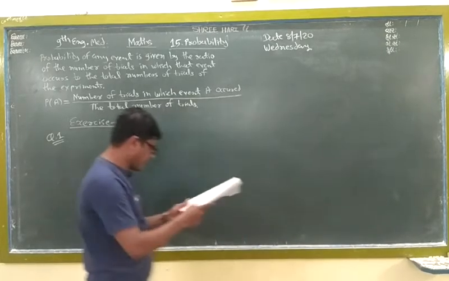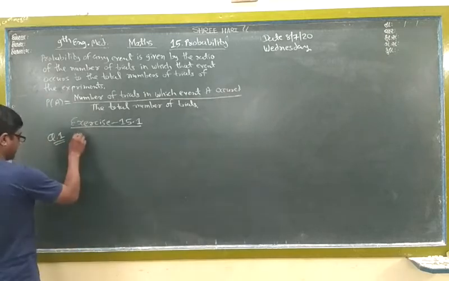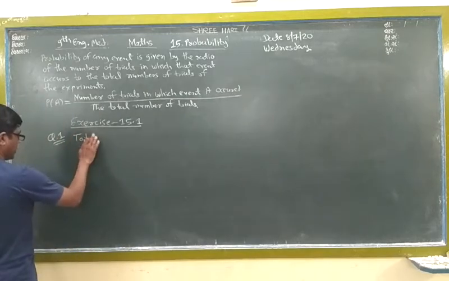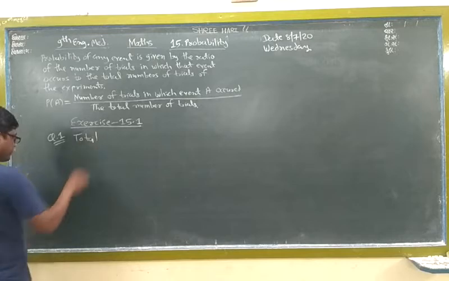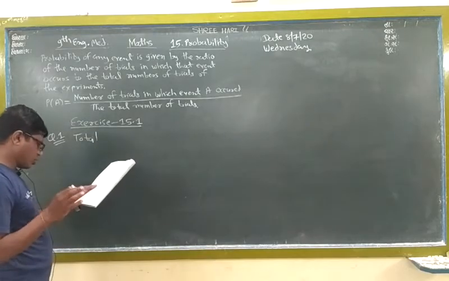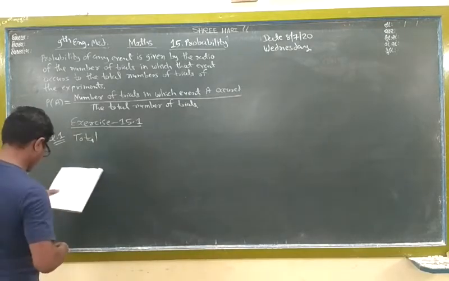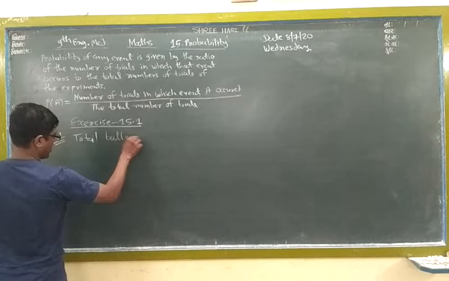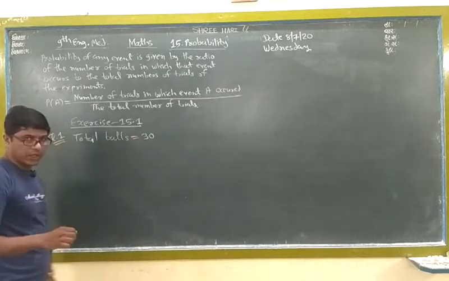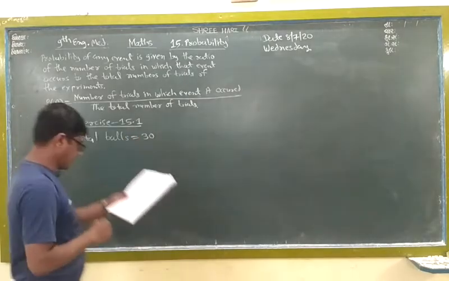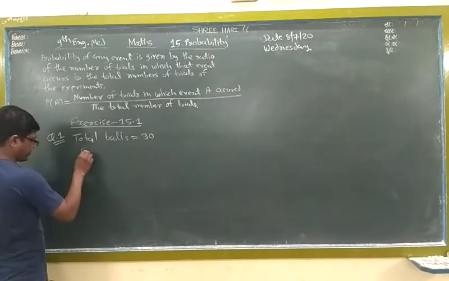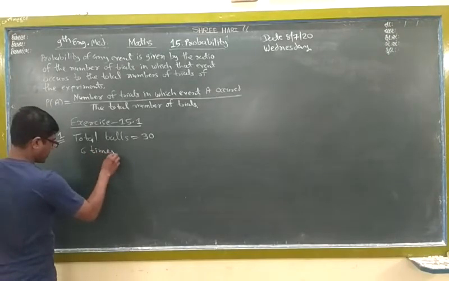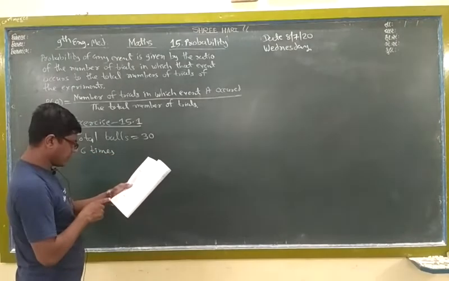Total number of balls given here: 30. 6 times boundary is given here.